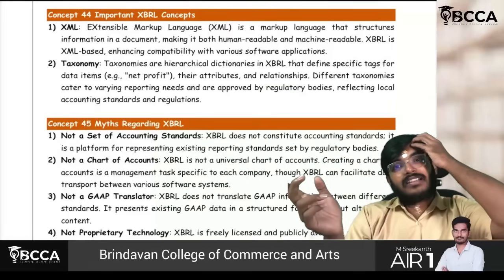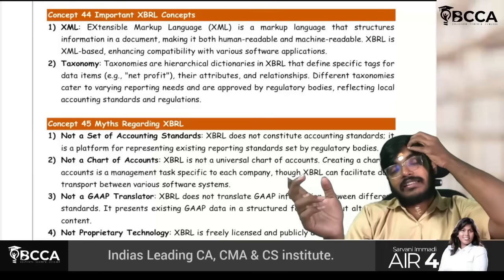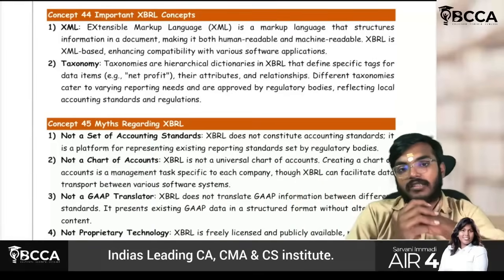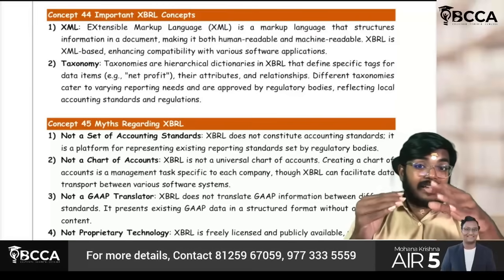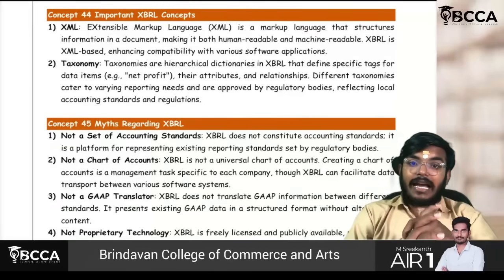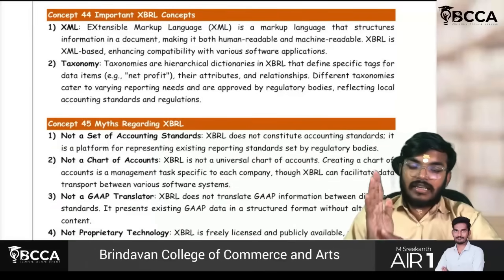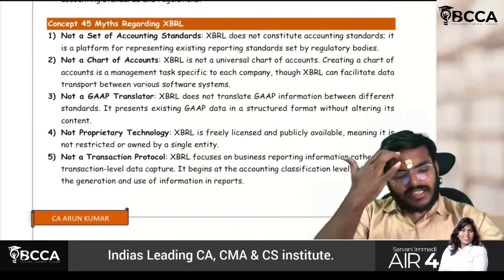Correct. Purchases are there. Opening stock is there. Inventory is there. Inventory has some relation with the purchases. Like this, it will be attached with the help of tags. Understood? Yes. So next thing, this myths section is there. You can just go through.